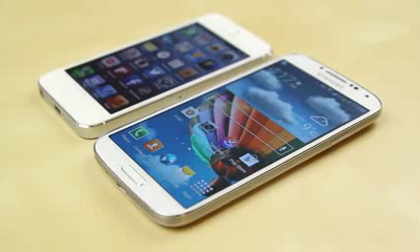When comparing the form factor of these two devices, the Samsung Galaxy S4 is 7.9mm thick, while the iPhone 5 is 7.6, and in terms of weight, the iPhone 5 comes in at 112 grams, while the Samsung Galaxy S4 comes in at 130. But to be honest, from my personal experience, I felt that the Samsung Galaxy S4 really just felt much lighter. It's possibly because the weight is spread out over a much larger area, since the Samsung Galaxy S4 is a much larger phone.